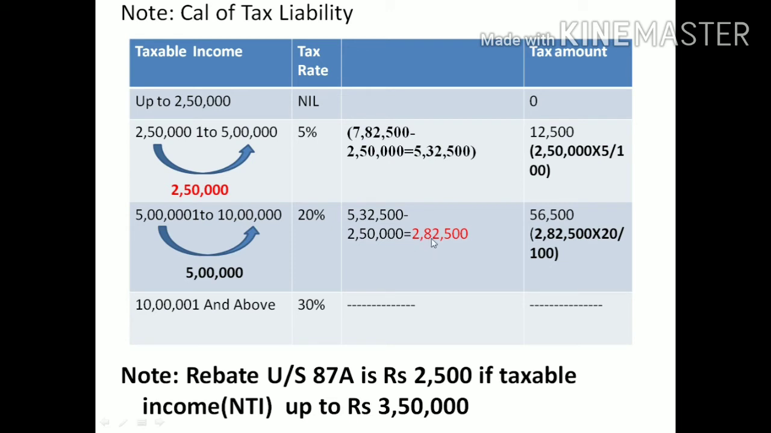2,82,500. Nothing but I have the income less than the difference of that particular slab amount. So I'm going to calculate tax liability on the particular slab rate, that is 20% on this amount. That is 2,82,500 into 20%, we will get 56,500, right? I think you got the concept.